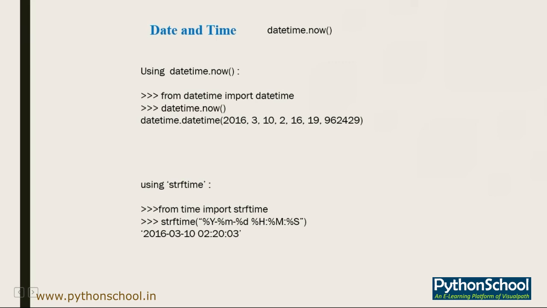It will give you a standard format of a date: year, month, date, hour, minute and seconds. So with the help of strftime, you can display the current date in a particular format.